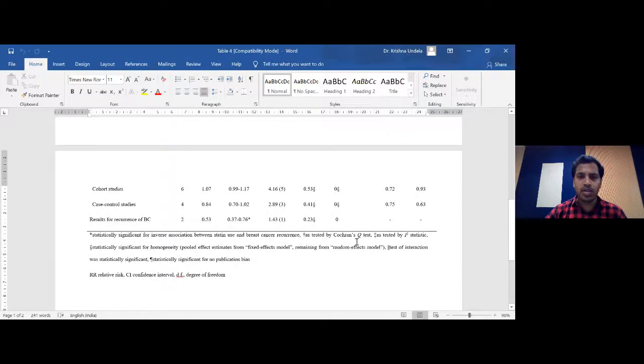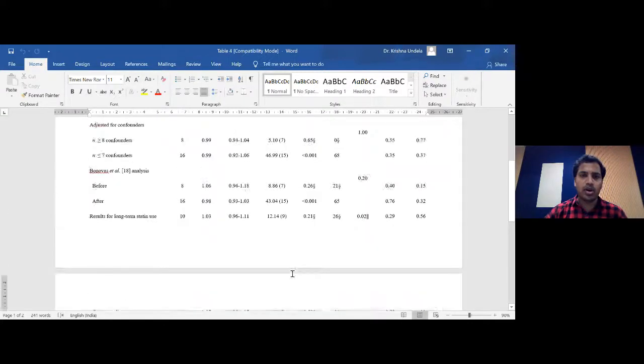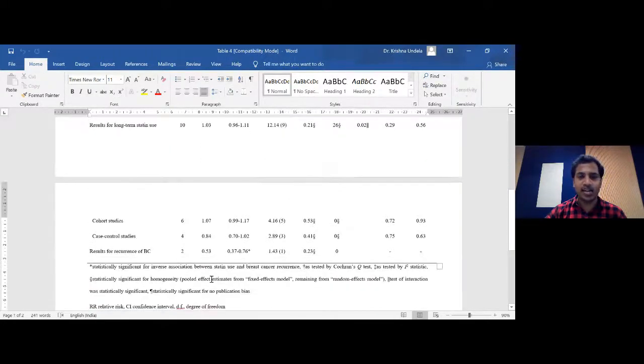And for the remaining symbols we have used, I think it's always better to use some symbols like this, and you can explain those symbols very clearly under the table legends. That's going to be a very good practice at any point of time. If you're writing any manuscript, have the symbols and explain those symbols at the bottom, and if you feel something cannot be understood easily by the readers, you can give a symbol and then explain it in detail under the legends. That's going to be a good practice always. It may not be only for systematic reviews and meta-analyses. You can have that practice even for any article you're writing. Explain everything very clearly under the legends of the tables. I think it's going to impress the reviewers as well as the audience always.